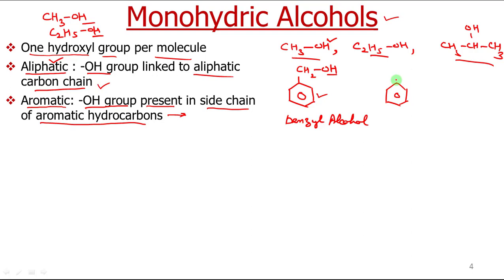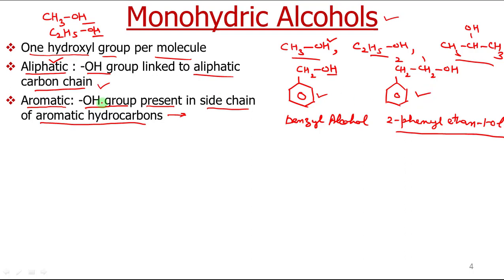You can also write it like this: C6H5CH2CH2OH, carbons 1 and 2, but we will call it 2-phenyl. Its name, this is the IUPAC name, is 2-phenylethan-1-ol. So this is its IUPAC name, 2-phenylethanol. You can also call it ethan-1-ol. This is also an aromatic alcohol.